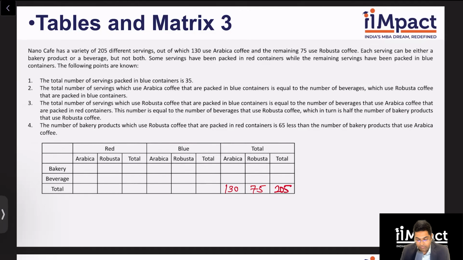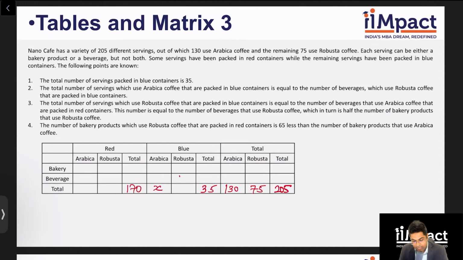Total number of servings packed in blue containers is 35. So this becomes 170, right? Because I know the overall total is 205. The total number of servings which use Arabica coffee that are packed in blue containers, let's take this as X, is equal to the number of beverages which use Robusta and are packed in blue container.